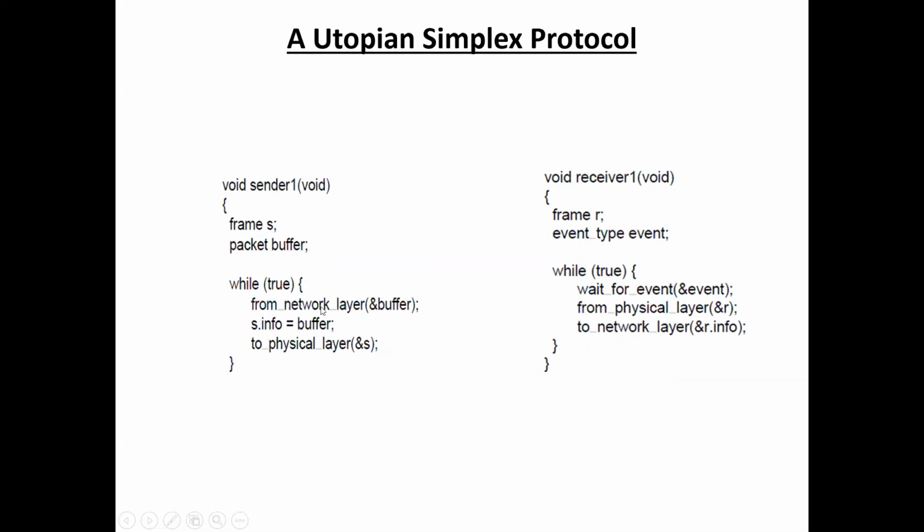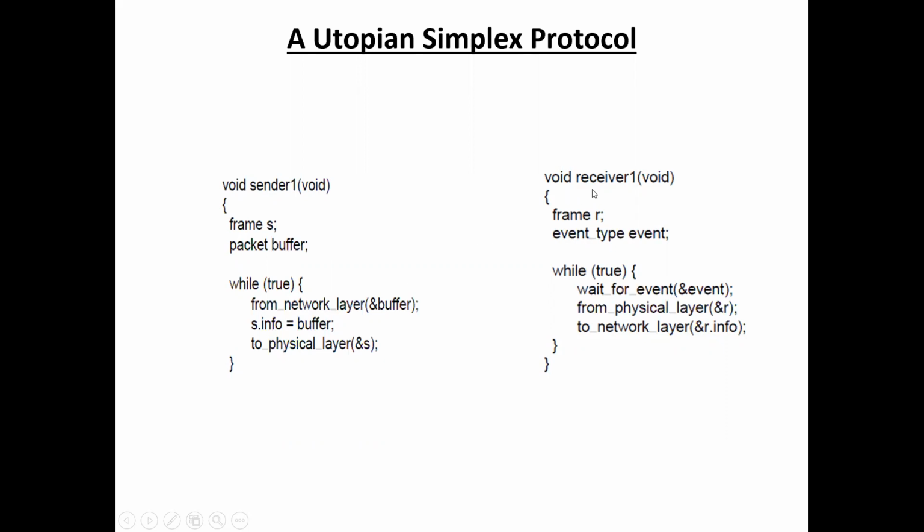So we take the packet from the network layer, and here s.info equal to buffer. So s.info equal to buffer means the packet is copied to the frame. Here buffer, that is the packet, is copied to the frame. Okay. And next, we transfer that frame to the physical layer at the sender side.